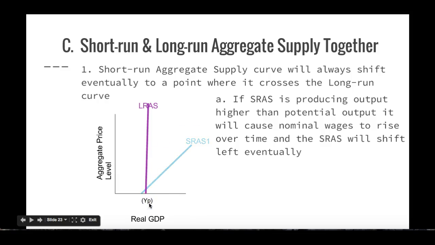Or we could have this scenario where maybe we're producing here. So now we have a short-run aggregate supply curve here, and we're producing here, and here's our Y1. And remember, YP is when we are at our fullest potential. This is where we have our natural rate of unemployment. Well, now we're less than that. So that means we have cyclical unemployment. We have people out there that want a job that can't find one. So there are not enough jobs out there.